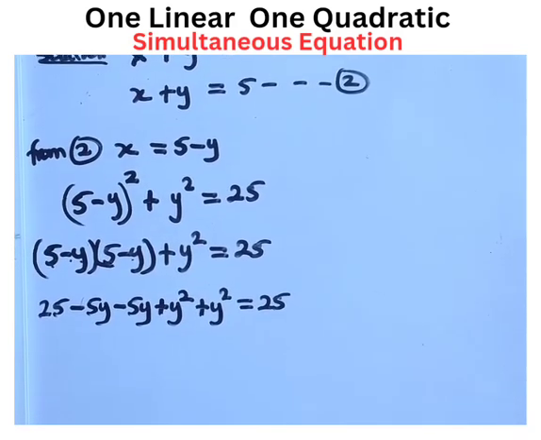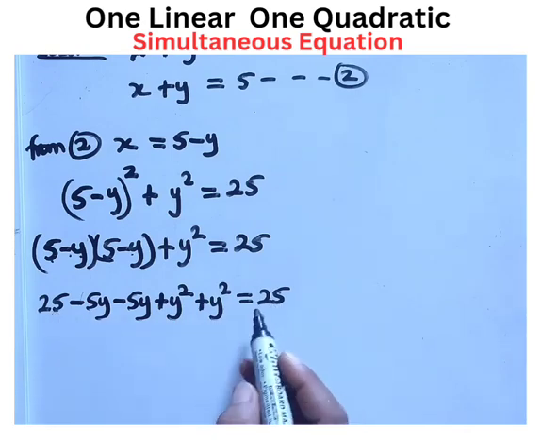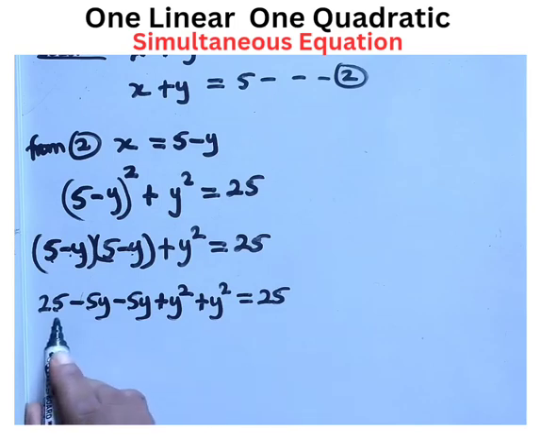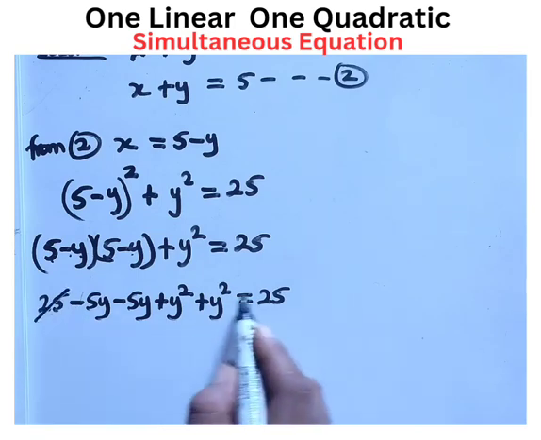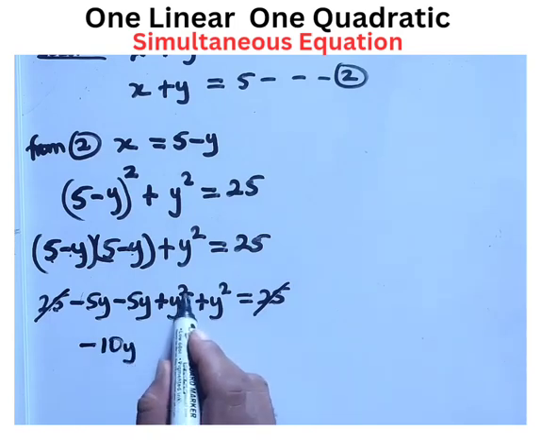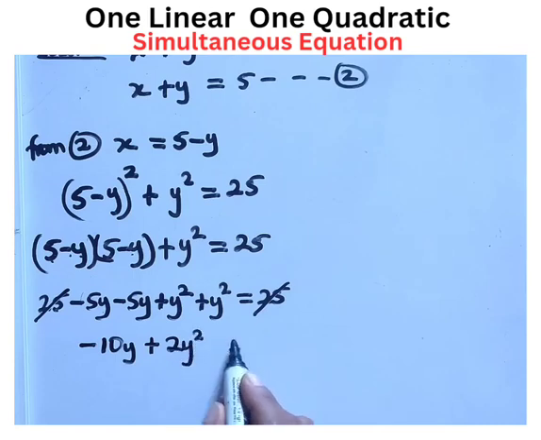Next thing will be to collect like terms. You see, we have 25 and 25. If you bring this 25 inside, it is going to give you negative, so it's going to be 25 minus 25, which will give us 0. So let's cancel it out. Then here we have minus 5y minus 5y, which will give us minus 10y. y squared plus y squared will give us plus 2y squared.